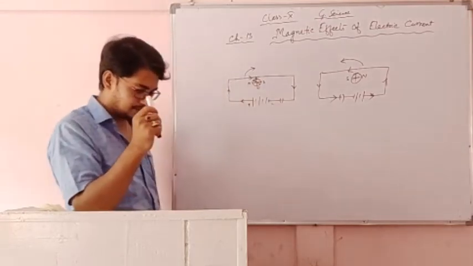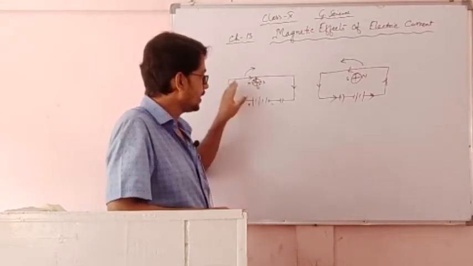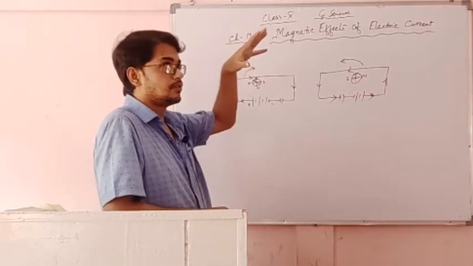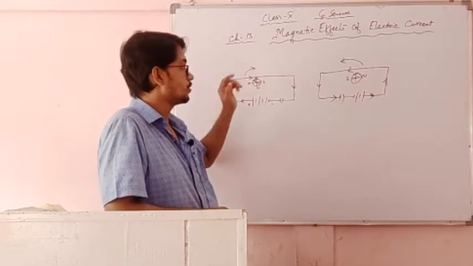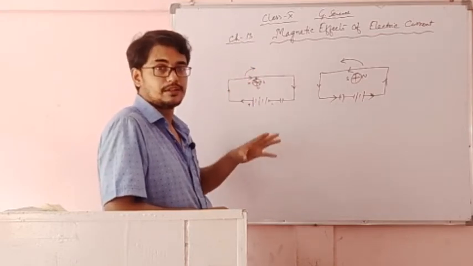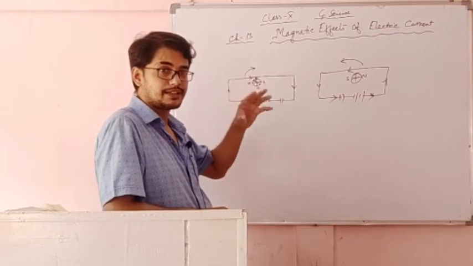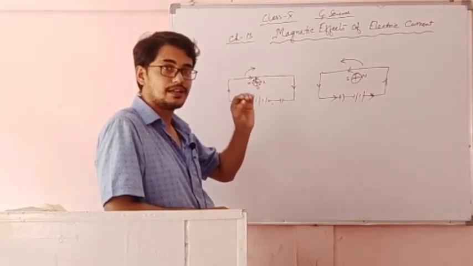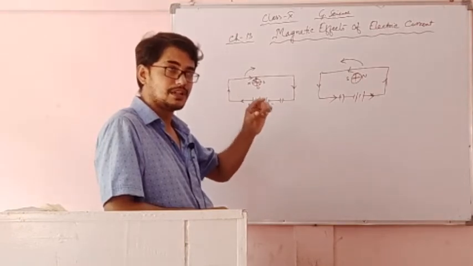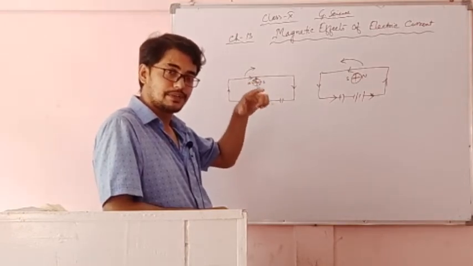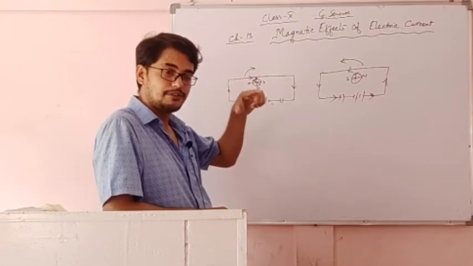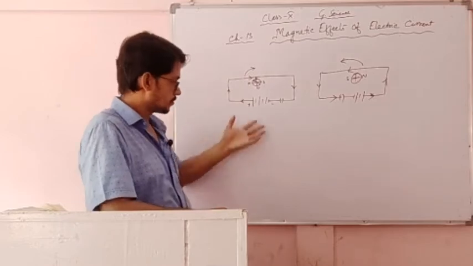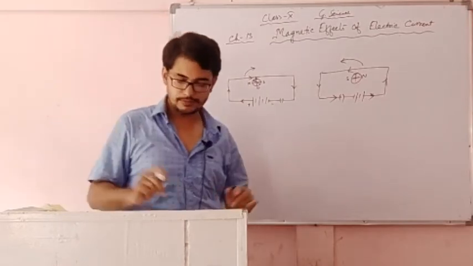So we concluded that every current carrying conductor, in our room also current carrying conductors are there, behaves like a magnet. That means whenever we bring a magnetic compass needle near a current carrying conductor, it shows the deflection. That means the current carrying conductor becomes the magnet at that moment, and for that the needle is deflected. So this is the conclusion.